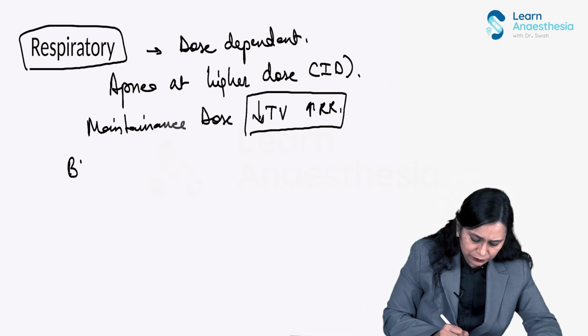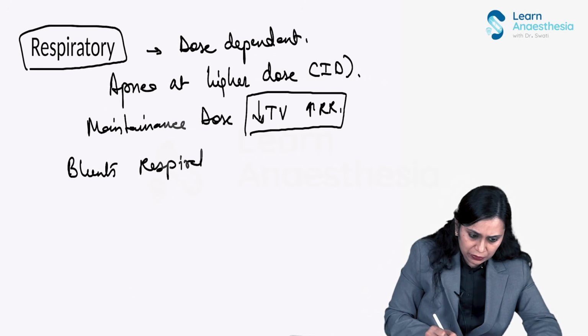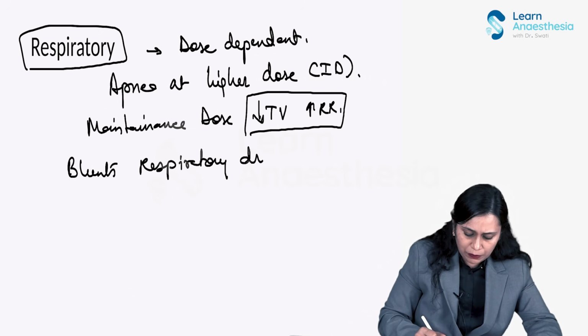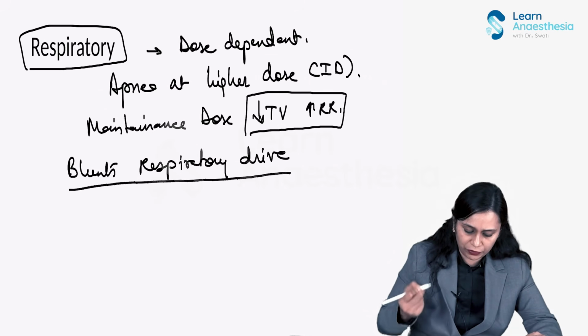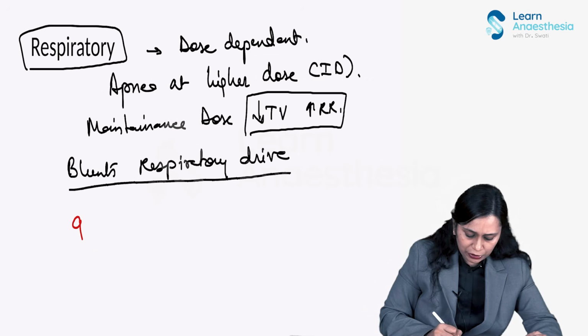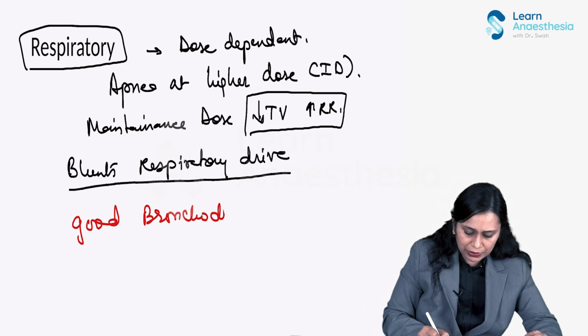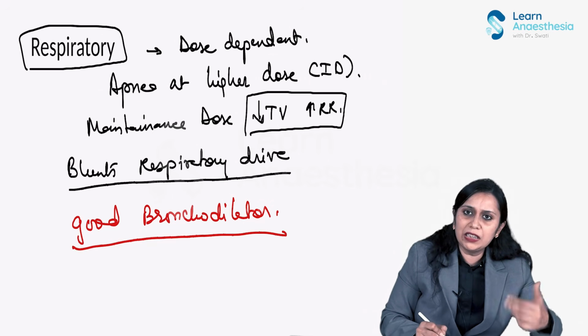So it blunts the respiratory drive, hypoxic and hypercapnic drive. And one very good effect of propofol, it's a very good bronchodilator, one of the best bronchodilators, right? Why?